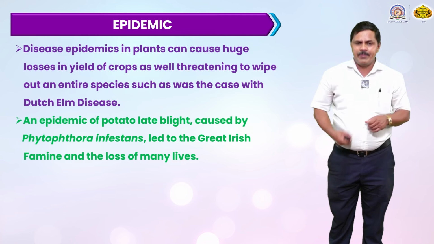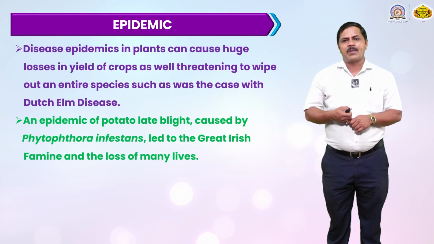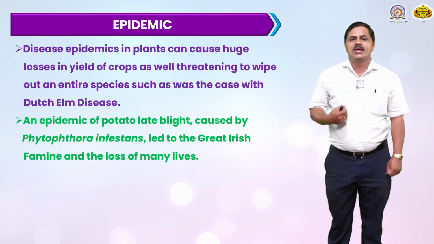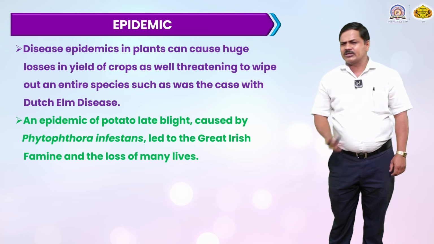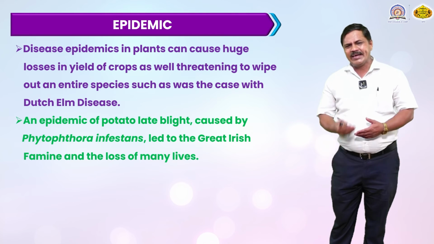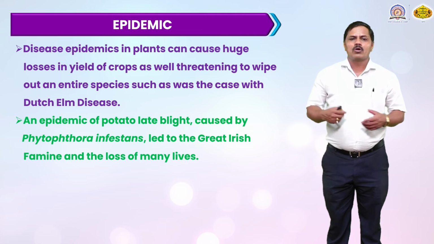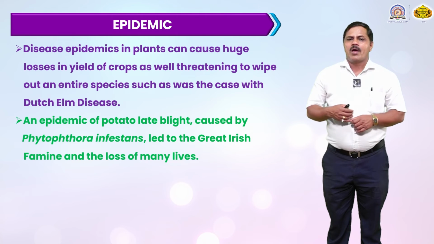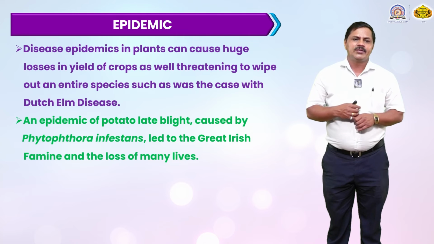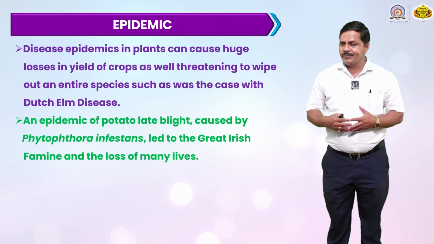Another concern is the epidemic. A disease epidemic in plants can cause huge loss of yield. Many crops are lost and yields decrease tremendously, threatening to wipe out entire species, as in the case of Dutch elm disease.